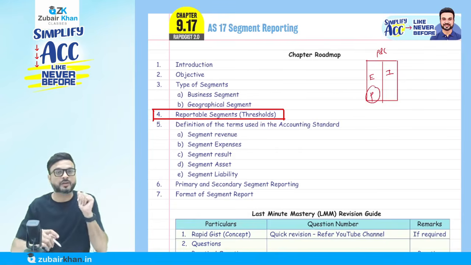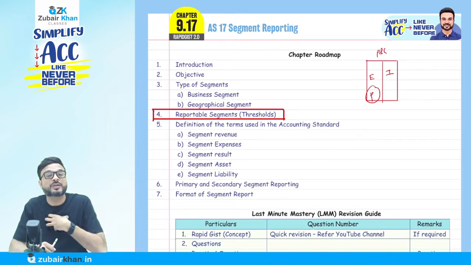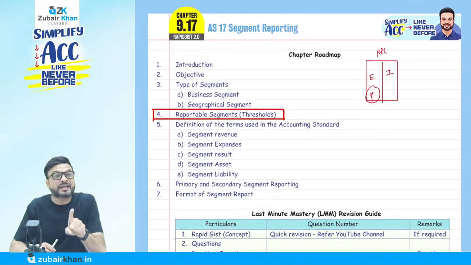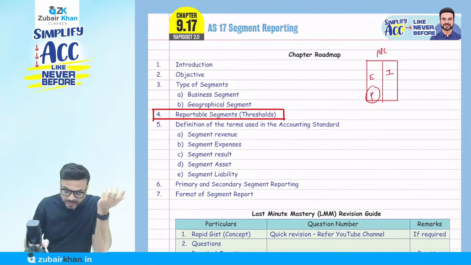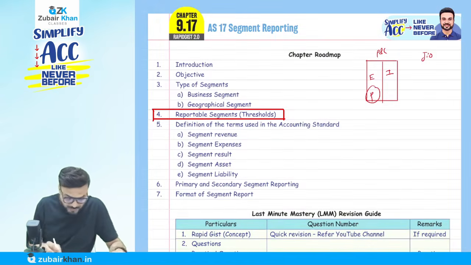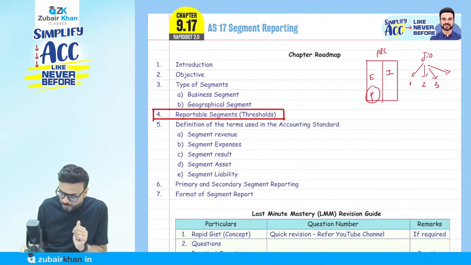But as a user of the financial statement, I am not in a position to find out from which segment how much profit they have made, as they are dealing in different types of products, like telecommunication, broadband, and digital services. Let's say they have 1, 2, 3, 4 products.